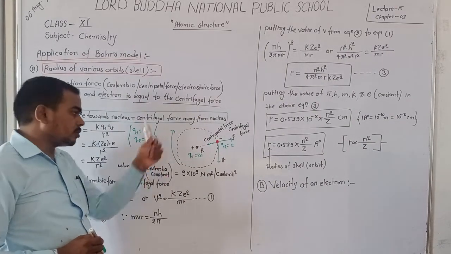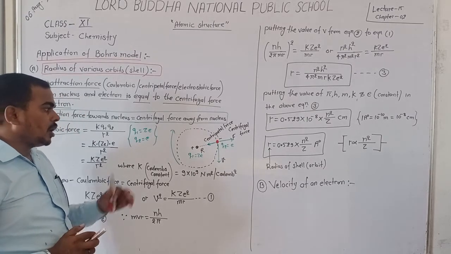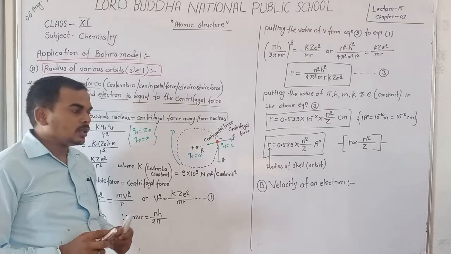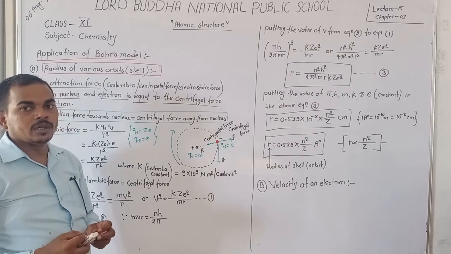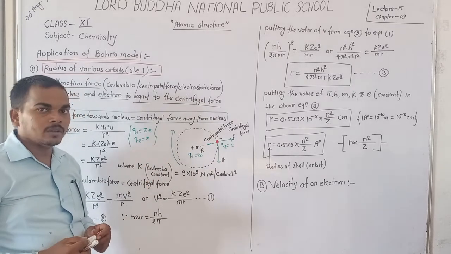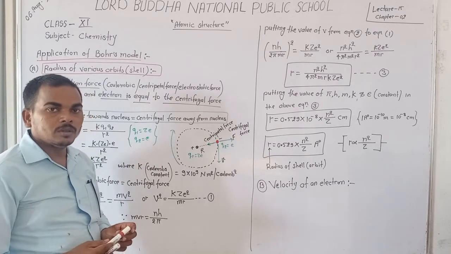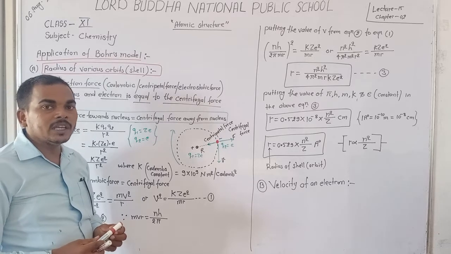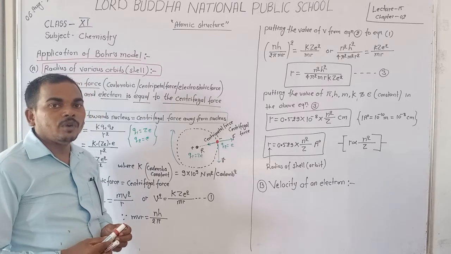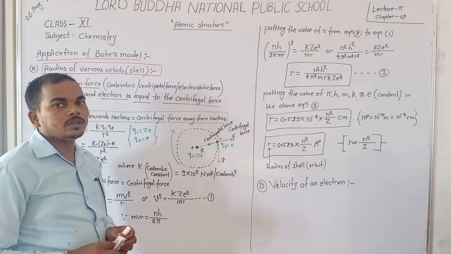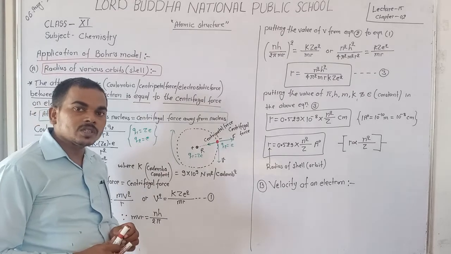During the revolution, according to Rutherford, they lose their energy and go closer to the nucleus, but this is not accepted by Bohr. Bohr says that electrons do not lose their energy when they revolve around the nucleus in their stationary orbit.